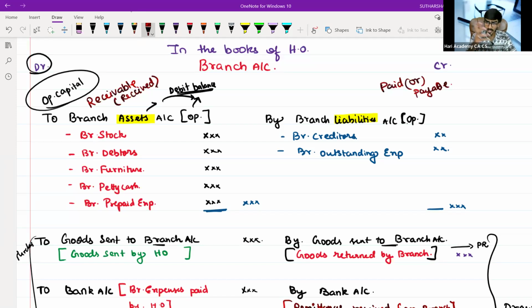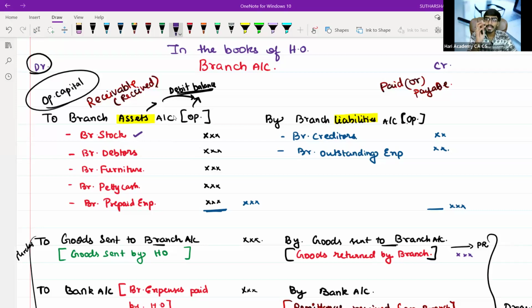Sir, in examination, will they give everything? No. Just understand this. Sometimes they may give you branch stock but not the closing stock of that branch. You should prepare and find out the closing branch stock. Suppose they give you closing debtors but not opening debtors. Whatever information is available in that question, you should take it out, prepare, find out the opening branch debtors, and then post it on that particular branch account.